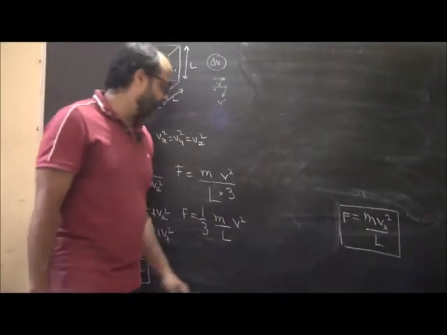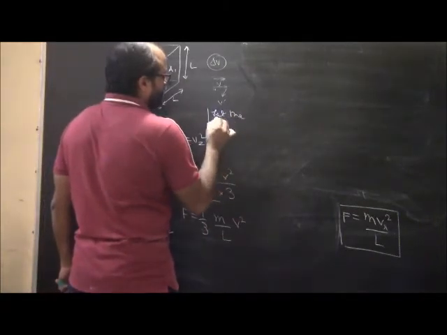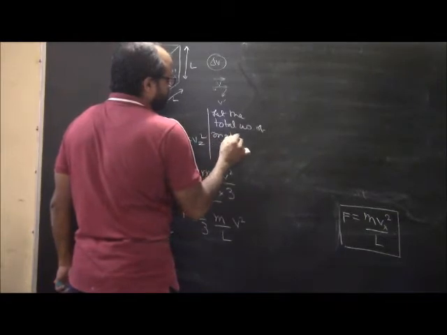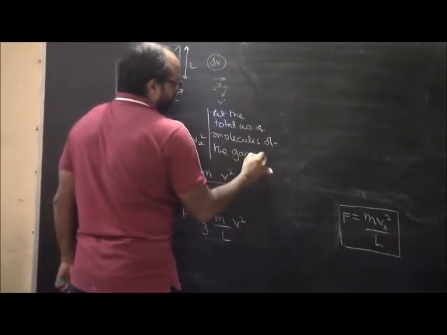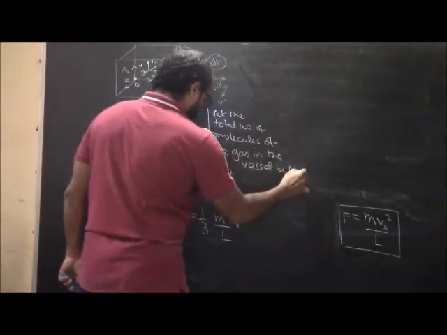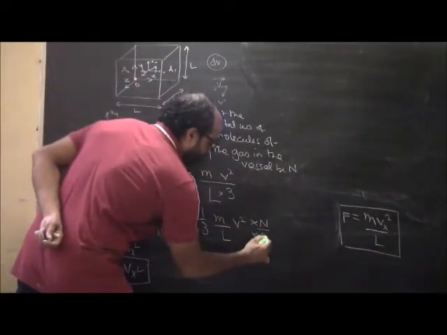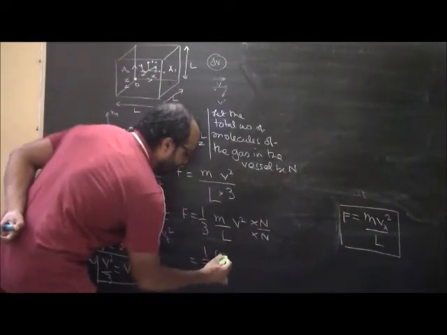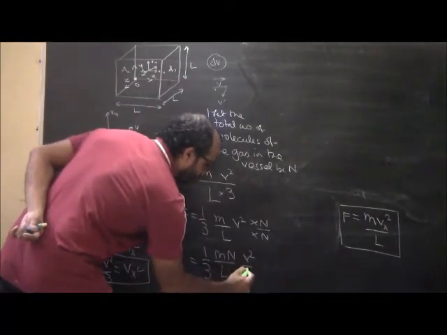Now let's say there are n number of molecules. So let the total number of molecules of the gas in the vessel be n. So what do we have here? What we do is we multiply the numerator and the denominator by n. So what do we get here? 1 by 3 m n by L v square by n.